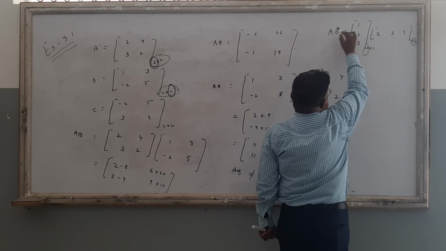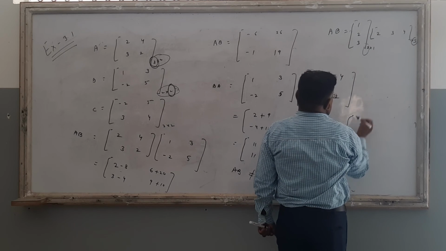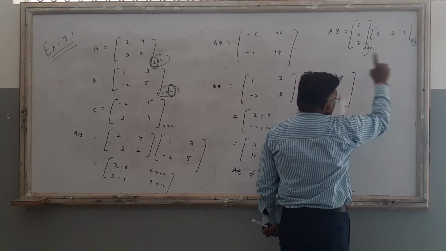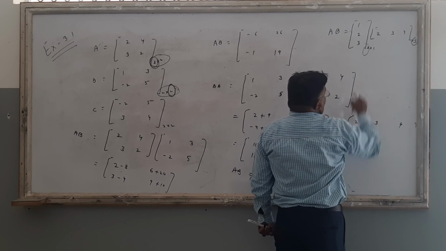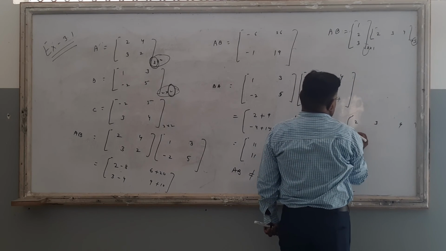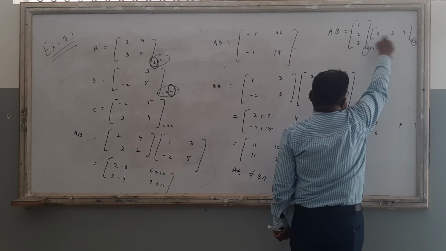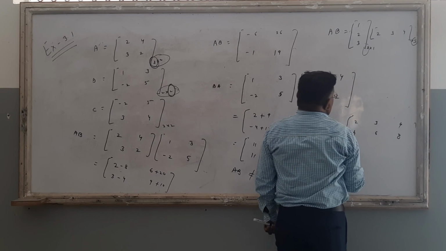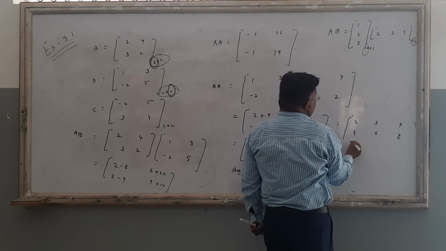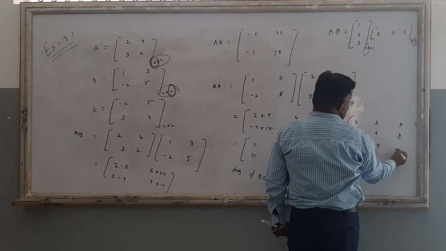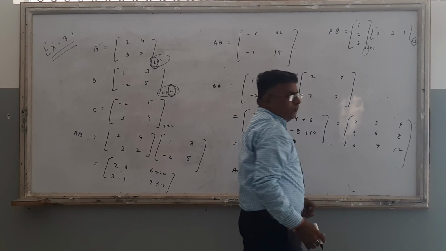यानी कि दैट इज द फर्स्ट रो फर्स्ट कॉलम दैट इज 1 into 2, दैट इज ओनली 2, फर्स्ट रो सेकेंड कॉलम दैट इज 3, फर्स्ट रो थर्ड कॉलम दैट इज 4. But now second row first column that is 2 2s are 4, second row second column 2 3s are 6, and second row third column 2 4s are 8. Third row first column that is 6, 9 and 12. So this is the value of AB.